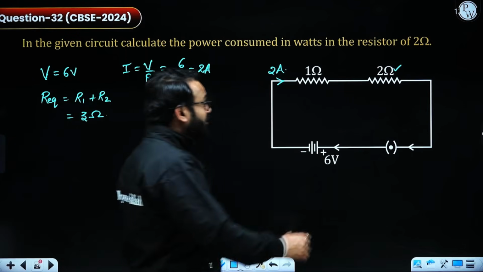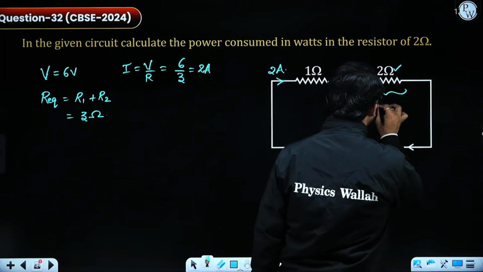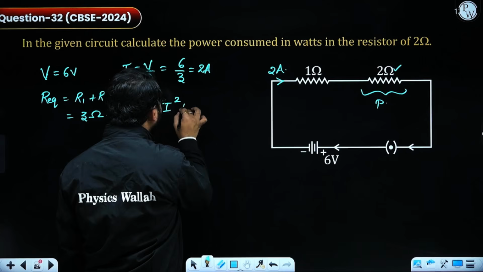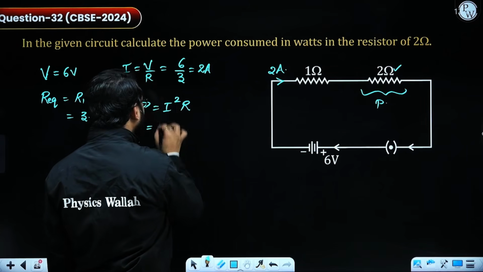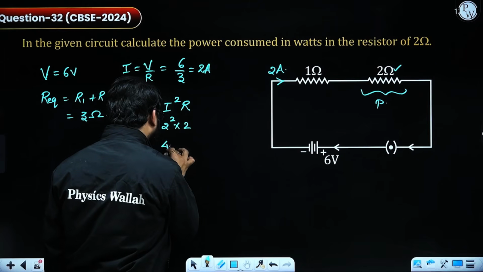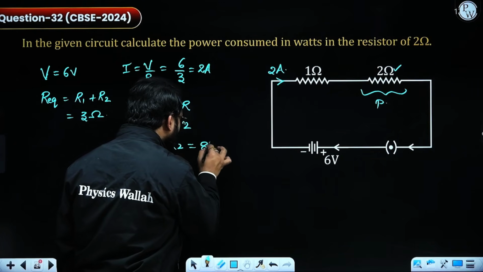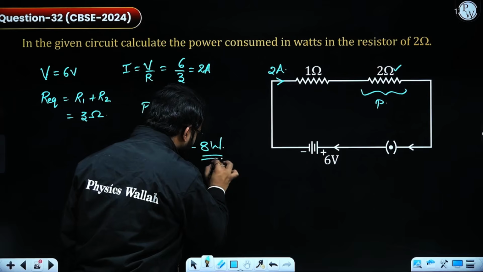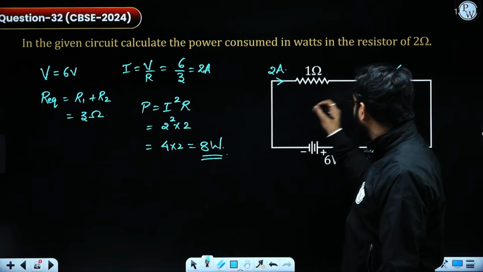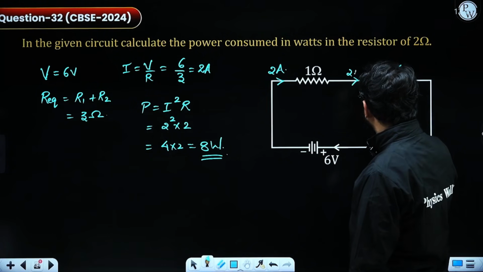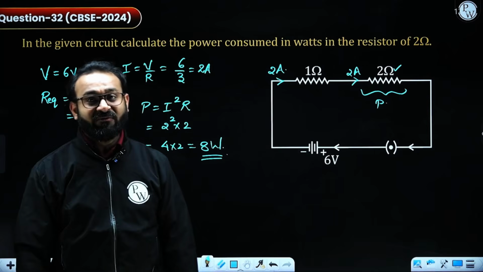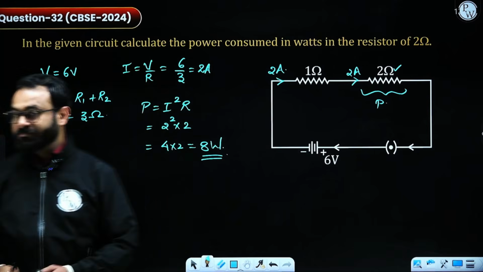To get the power across this, power equals I square R. The value of current is 2, so 2 square multiplied by 2 is 4 times 2, which comes out as 8 watts. That is the final answer for this question. I just found the amount of current flowing through this and applied P equals I square R, because the same amount of current is flowing through this resistor.